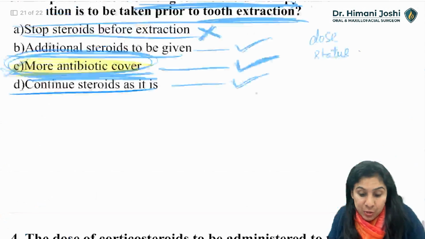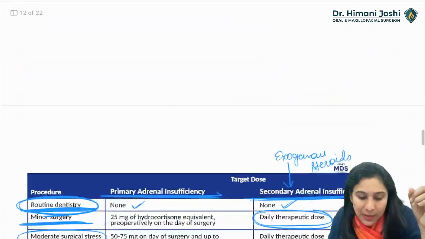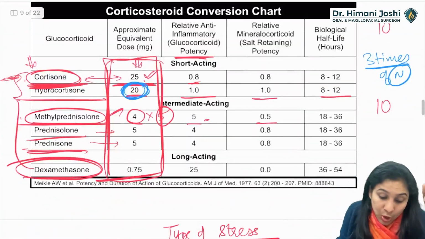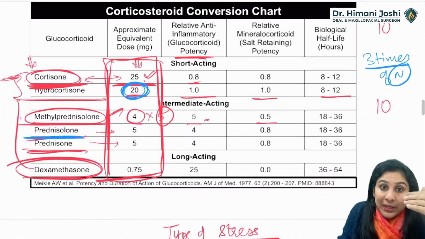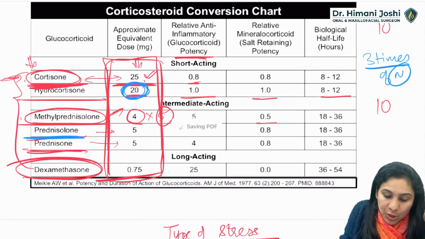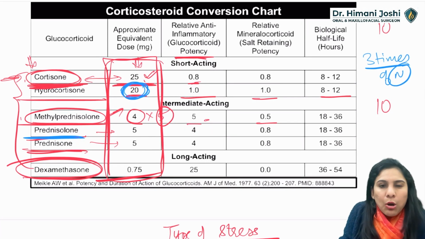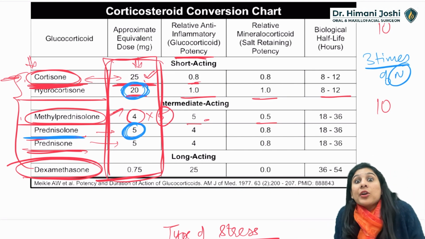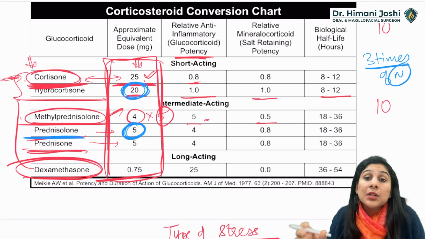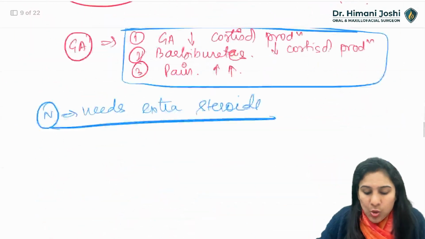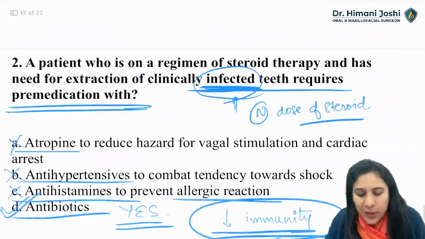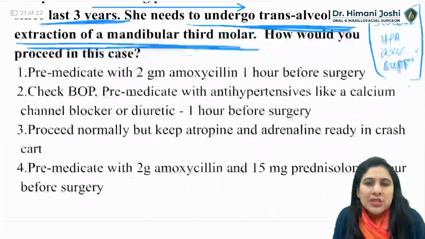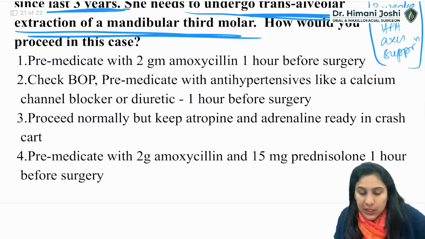So 8 mg prednisolone. Going back to the table, what is the meaning of 8 mg prednisolone? Normal prednisolone in the body equivalent is 5 mg. So she's taking 8 mg, which is around 1.5 times the normal. So she's taking more than normal, and she's undergoing a moderate surgery, which is a third molar surgical removal. So I might want to give a little bit of steroids during surgery so that the patient is comfortable. So what will I give?